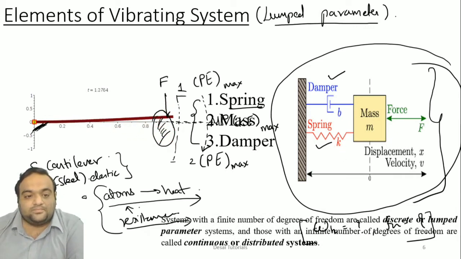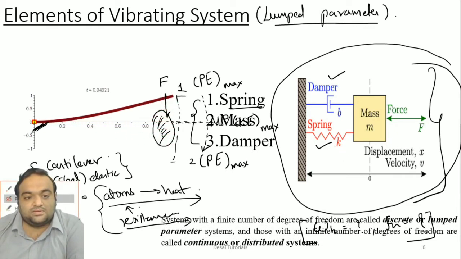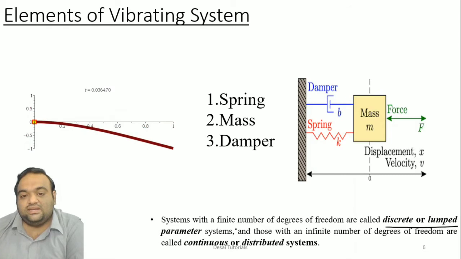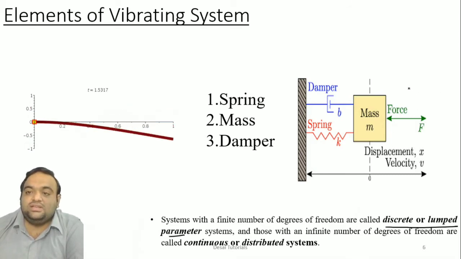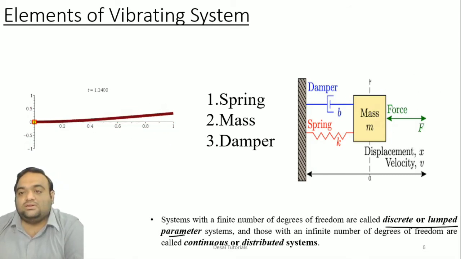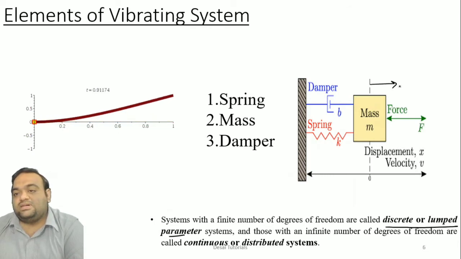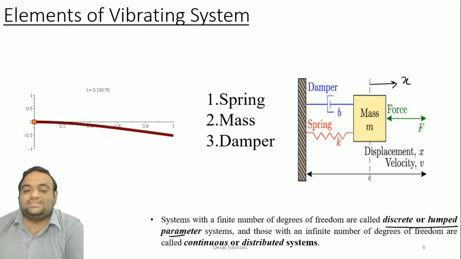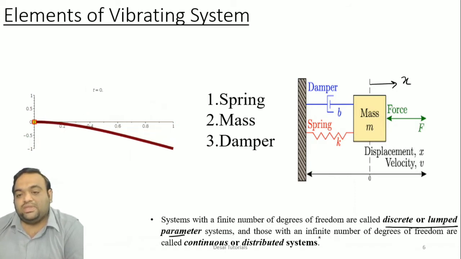Systems with a finite number of degrees of freedom are called discrete or lumped parameter systems, the ones which we can count. As you can see here, only one mass is there, which is displaced by the x position. So these are called discrete or lumped parameter systems.